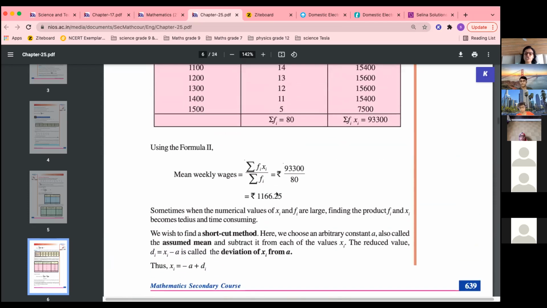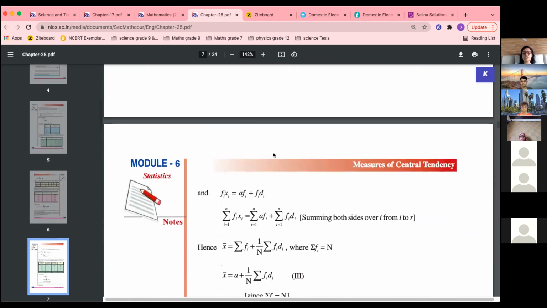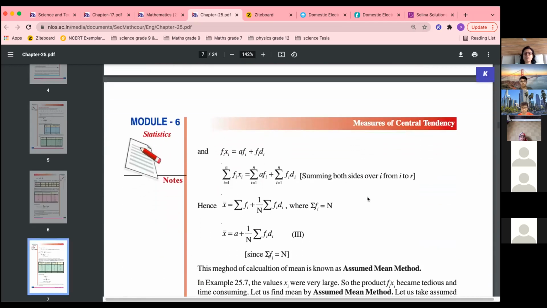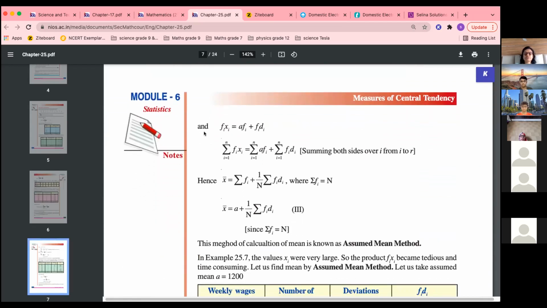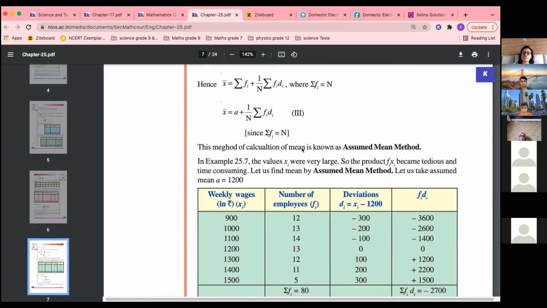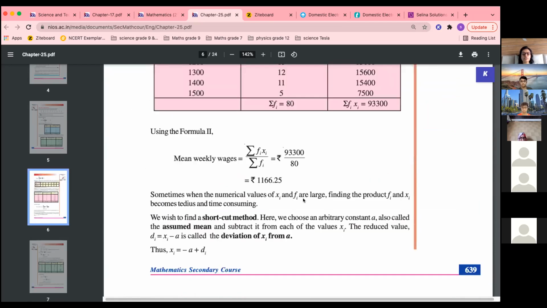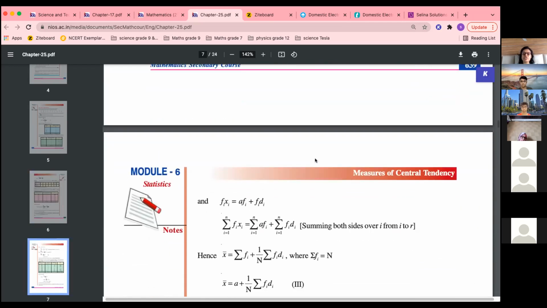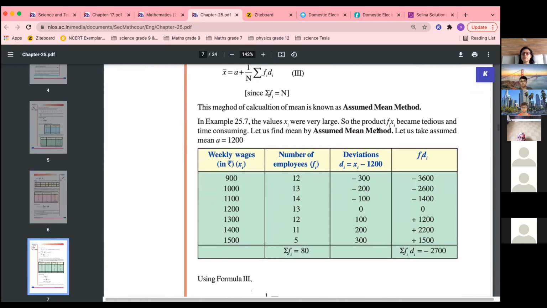You can either use this method or this is another method to reduce calculation, because if you have bigger numbers, it becomes a bit difficult. So we'll do the deviation method. In the deviation method, sigma fi xi is equal to a sigma fi plus sigma fi di, and it is also known as the assumed mean method. And what do we call the other method? This is just a simple method of finding the frequency table's mean. So this is the assumed mean method.